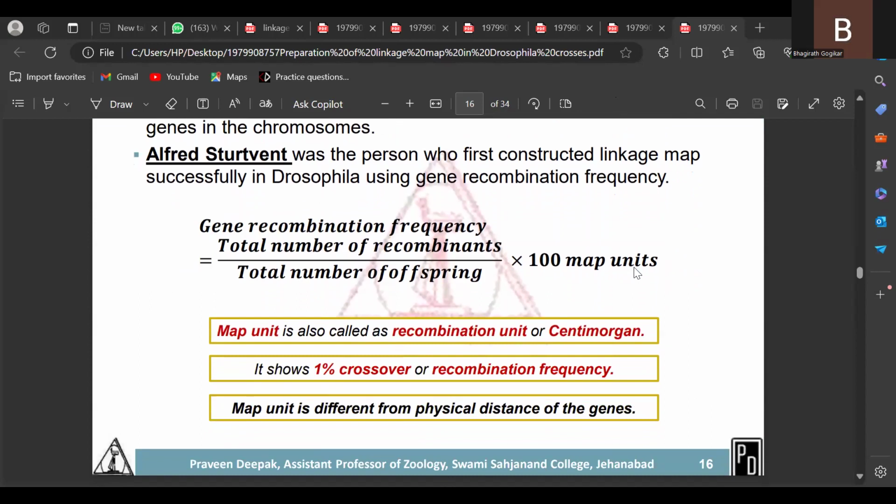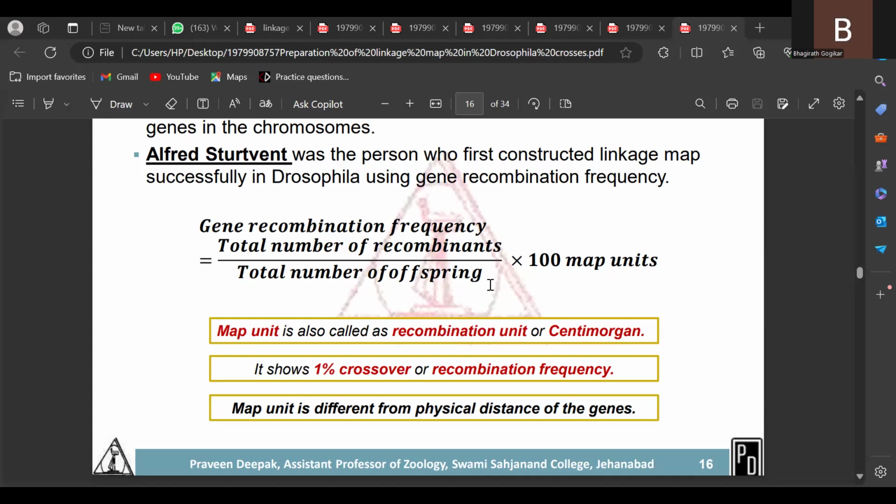So from the entrance exam point of view, a map unit is also called a centimorgan or morgan. It shows 1% of crossing over. It indicates one map unit. 1% of crossing over is equal to recombination frequency. A map unit is different from the physical distance of the gene. Generally the distance between genes is measured in map units or centimorgans or morgans. The percentage of crossing over or frequency of recombination, the value itself determines the distance between the genes.